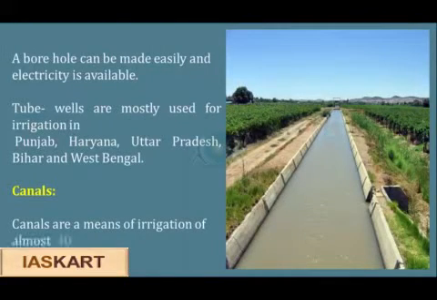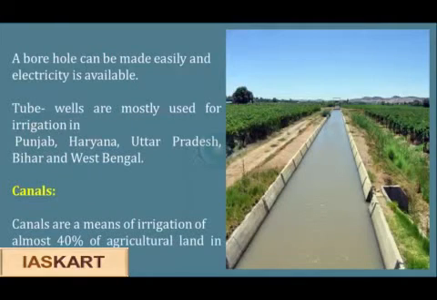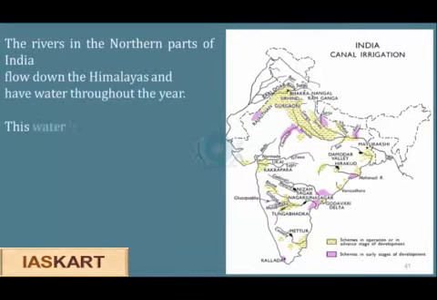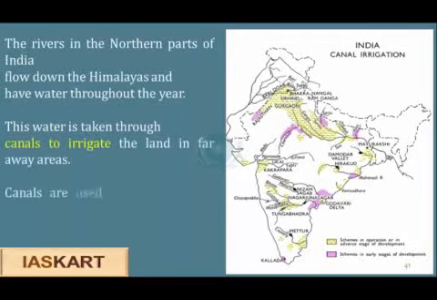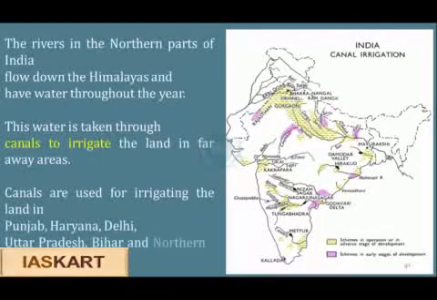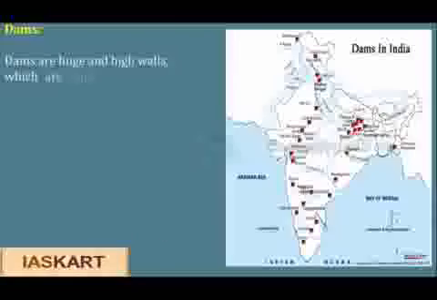Canals. Canals are a means of irrigation for almost 40% of agricultural land in India. The rivers in the northern parts of India flow down the Himalayas and carry water throughout the year. This water is taken through canals to irrigate the land in faraway areas. Canals are used for irrigating the land in Punjab, Haryana, Delhi, Uttar Pradesh, Bihar and northern Rajasthan.